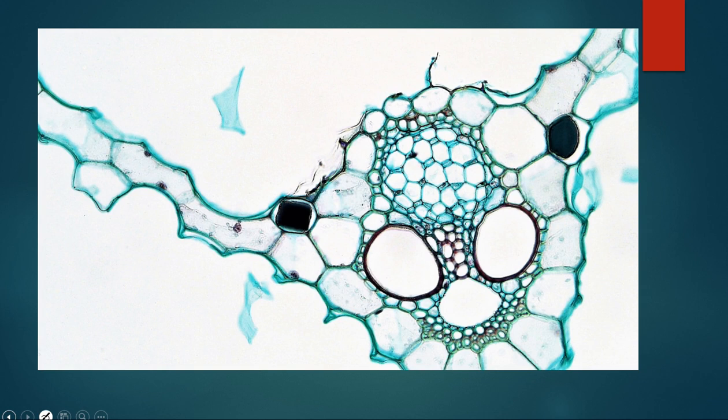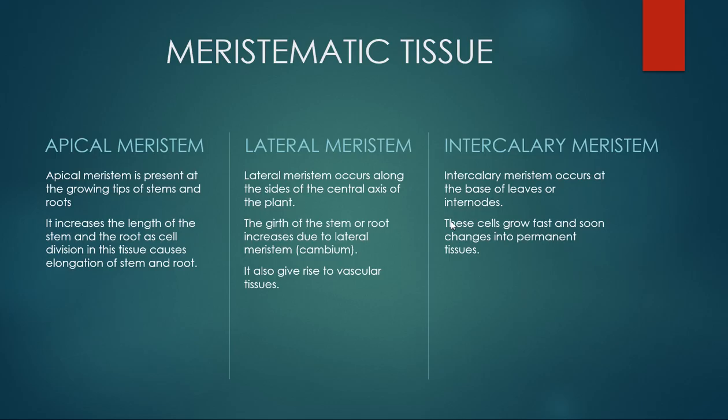Okay, here you can see one microscopic picture of the meristematic tissue. They look like this, and you can see there are no intercellular spaces. No intercellular spaces can be observed here. Have a look here, there are no intercellular spaces. Yes, there are points to be noted for the three different kinds: apical meristem, lateral meristem and intercalary meristem.